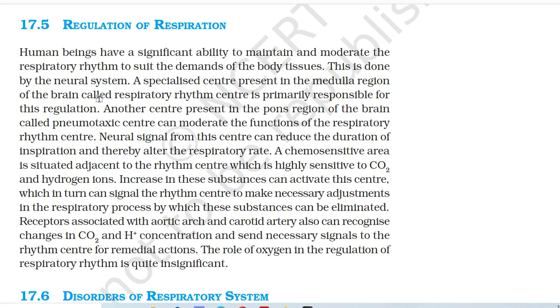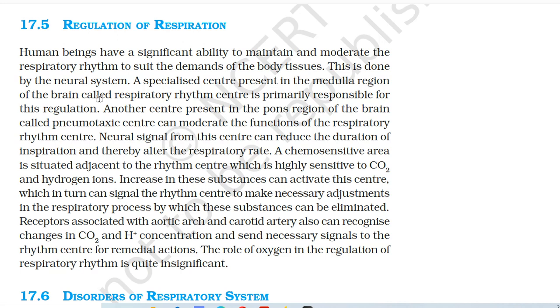regulation. Another center present in the pons region of the brain called pneumotaxic center can moderate the functions of the respiratory rhythm center. Neural signal from this center can reduce the duration of inspiration and thereby alter the respiratory rate. A chemosensitive area is situated adjacent to the rhythm center, which is highly sensitive to carbon dioxide and hydrogen ions. Increase in these substances can activate this center, which in turn can signal the rhythm center to make necessary adjustment in the respiratory process, by which these substances can be eliminated.